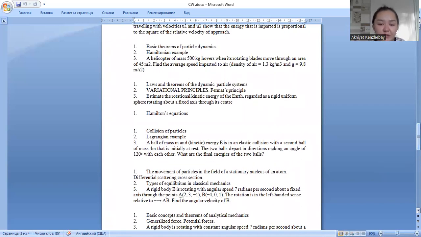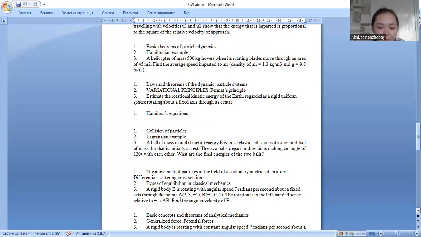Basic theorems of particle dynamics. The rate of change of the momentum p(t) of a system of particles, relative to an inertial frame of reference, is equal to the total external forces acting on the system at time t, and the rate of change of the angular momentum of the particles is given by all these formulas.